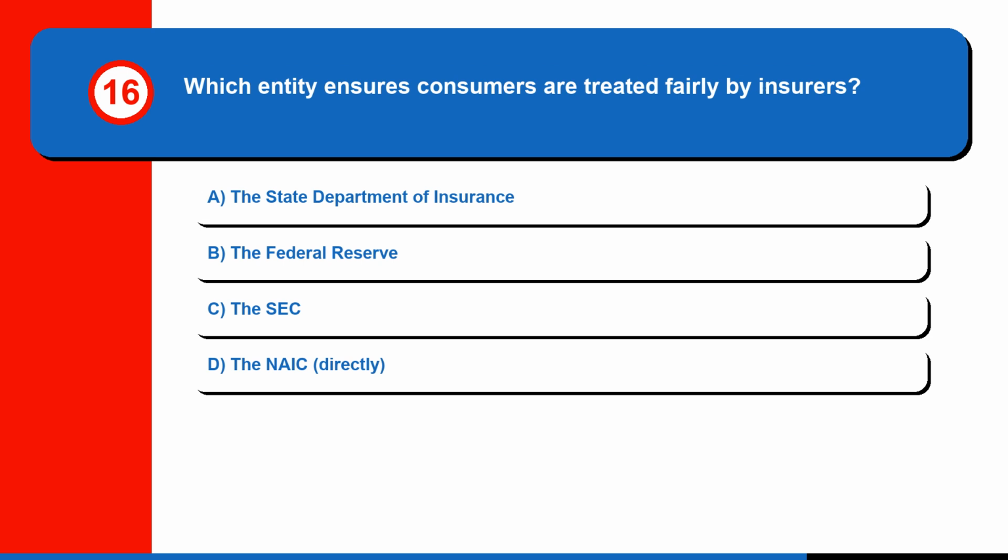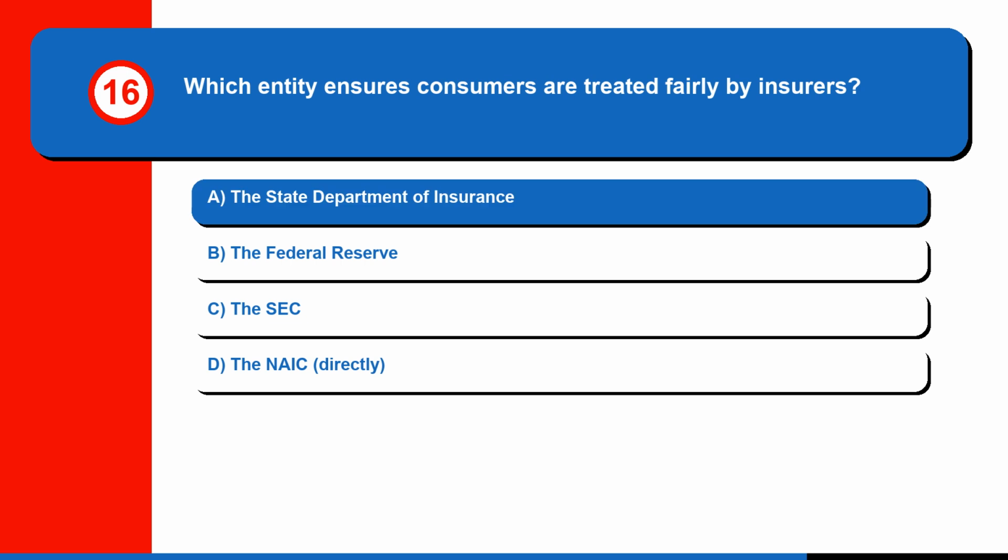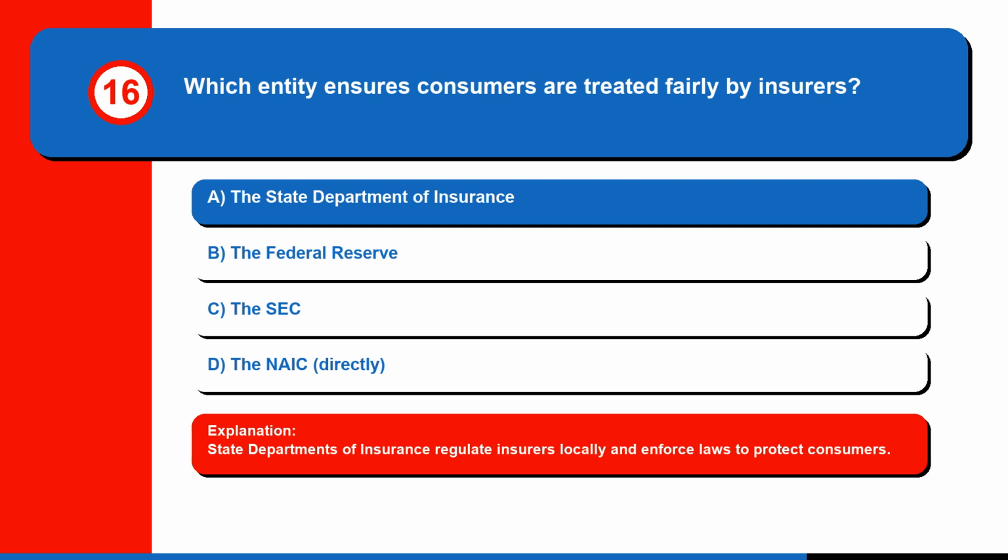Question 16. Which entity ensures consumers are treated fairly by insurers? A. The State Department of Insurance, B. The Federal Reserve, C. The SEC, or D. The NAIC, directly. The correct answer is A. The State Department of Insurance. State departments of insurance regulate insurers locally and enforce laws to protect consumers.